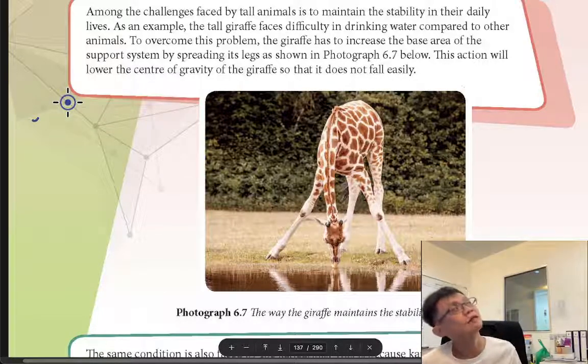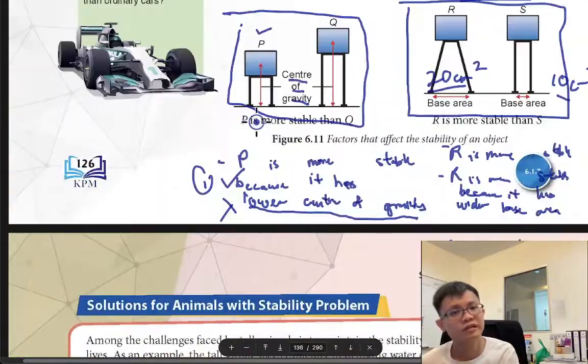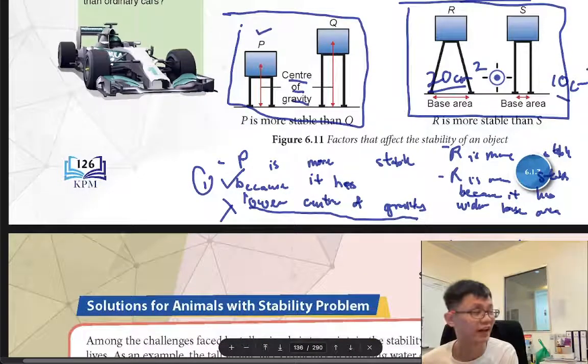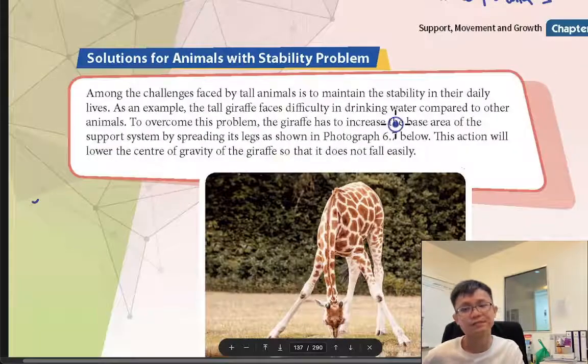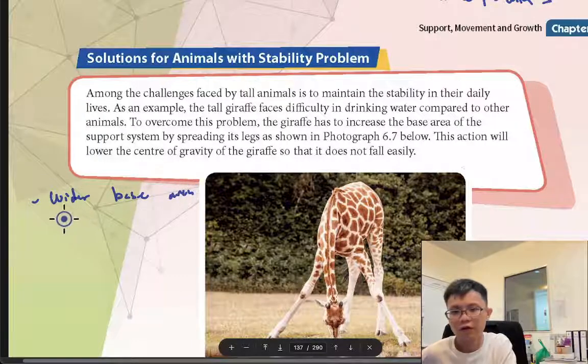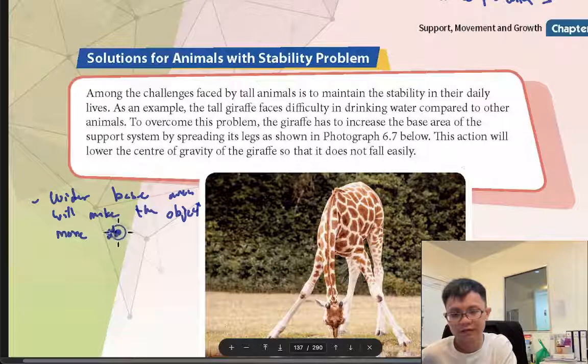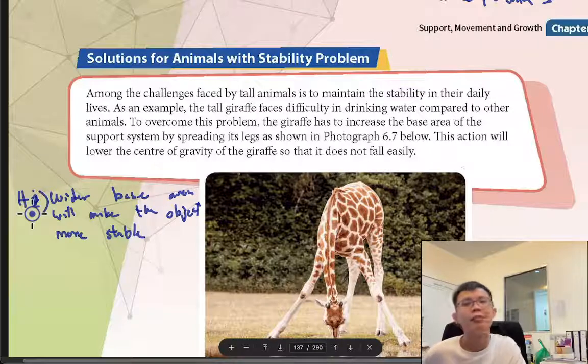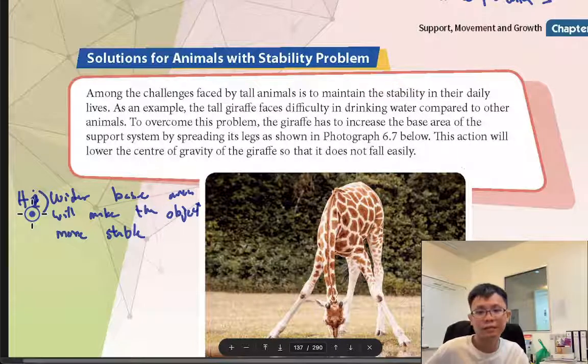Let's say the person says I have a problem. The problem statement is we do not know which one is more stable. What are the factors that influence the stability? And my hypothesis is wider base area will make the object more stable. Let's say this is the hypothesis. I just put H1, hypothesis, saying that wider base area will make the object more stable.